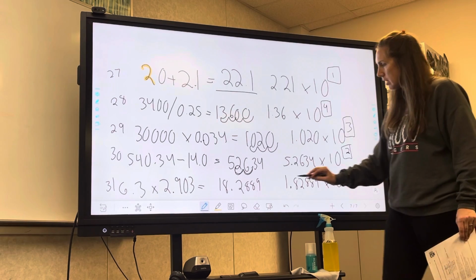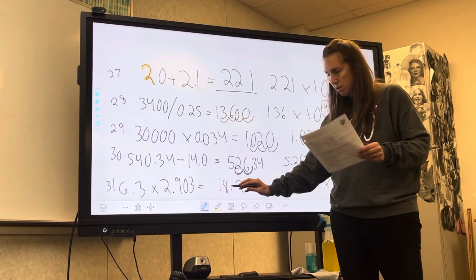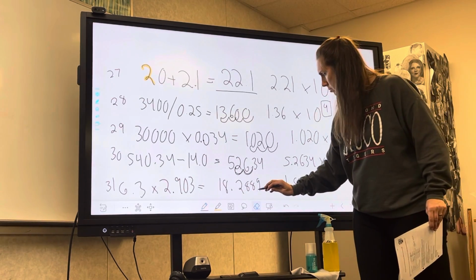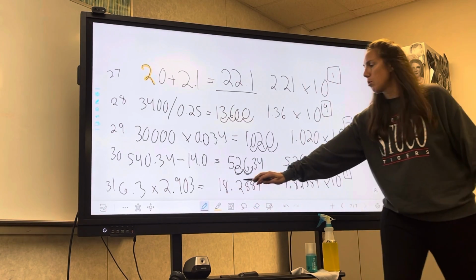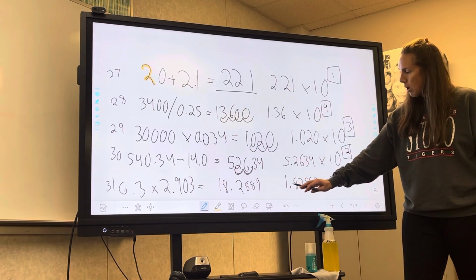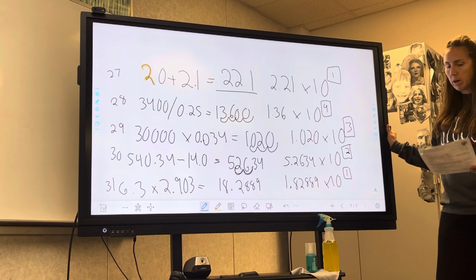And I had to move the decimal over 1. Sorry, I don't know what this is right here. This was a dot that I put earlier. Okay. So if your number was 18.2889, to get to 1.8, I only had to move the decimal over 1. So my answer was 1.